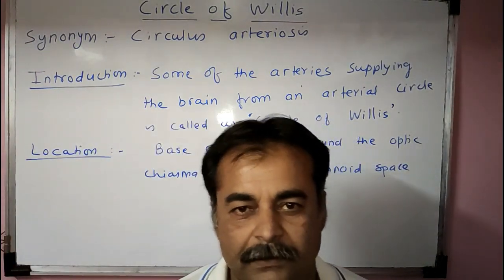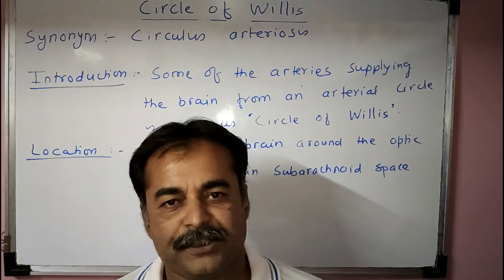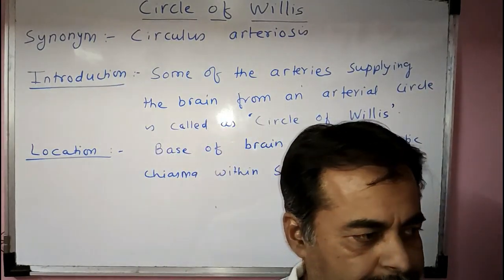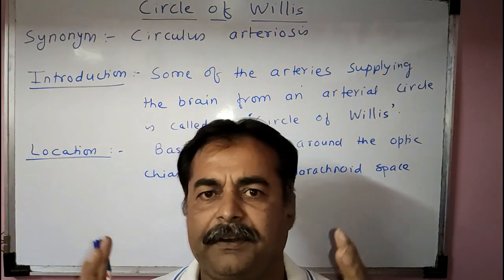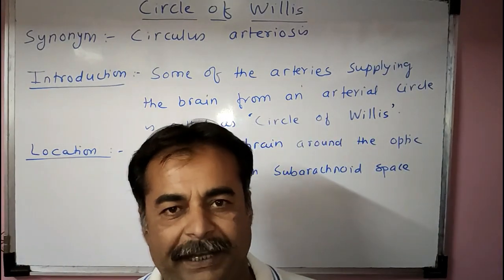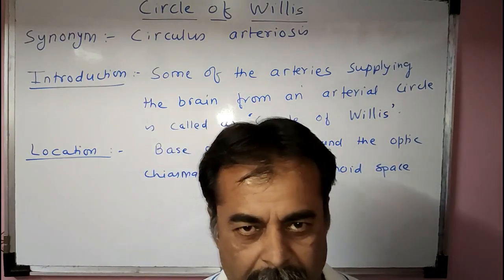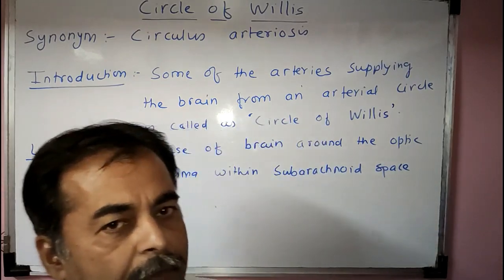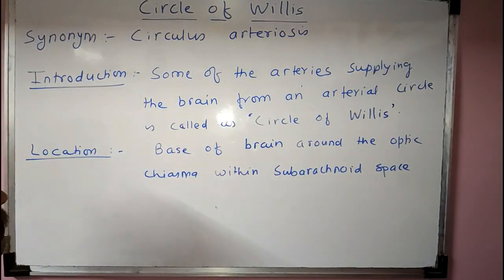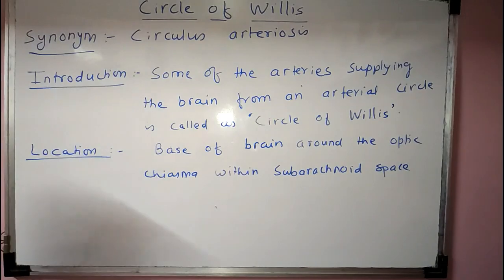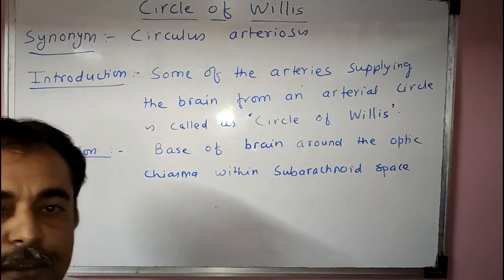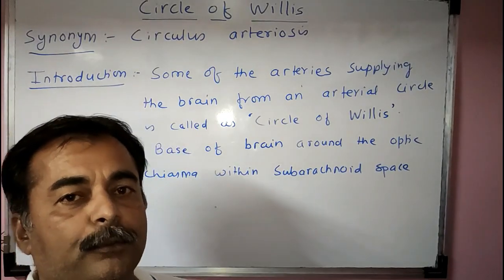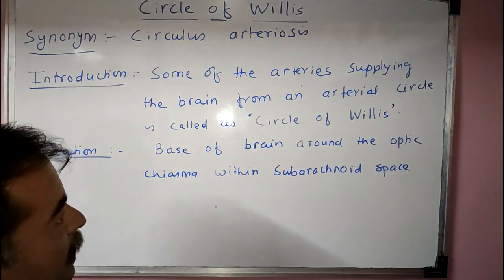Hello everyone. Today's topic is the circle of Willis. So what is the circle of Willis? Actually, the arteries which supply the brain form a circle, and that is called the circle of Willis. It is also called circulus arteriosus. The other name for the circle of Willis is circulus arteriosus.